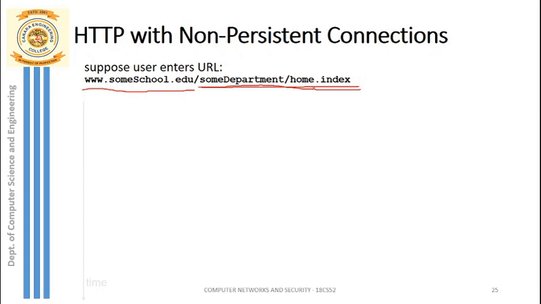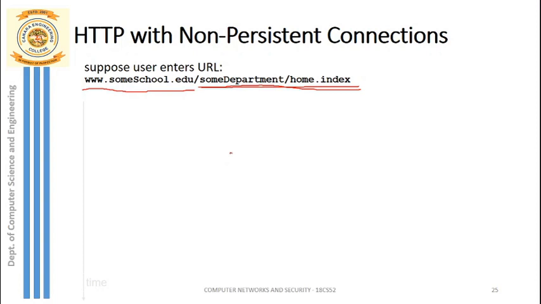He is requesting some file in this path from this host. So how exactly will this request be sent, and the response received, with a non-persistent connection?